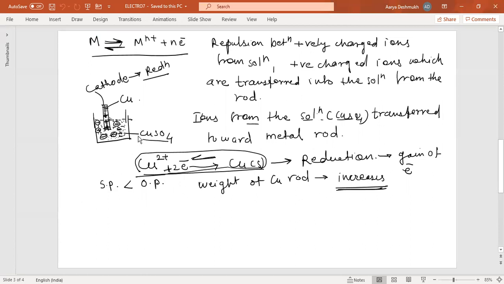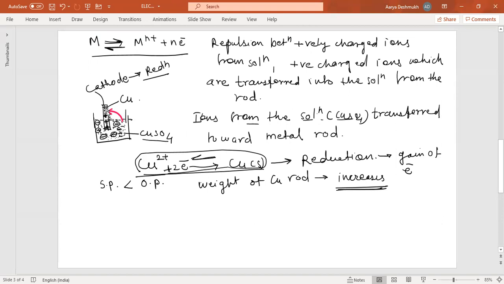So why is this happening? Exactly the opposite thing is happening here in the case of reduction, or at the cathode, because the solution pressure is less than the osmotic pressure. If the solution pressure is less than the osmotic pressure, the tendency of the ions to transfer from the solution towards the metal rod will increase, because the solution will not accept these electrons. Means the flow from the rod to the solution is not possible. Rather, the ions from the solution will be transferred towards the metal rod. So this transfer is from this to this.